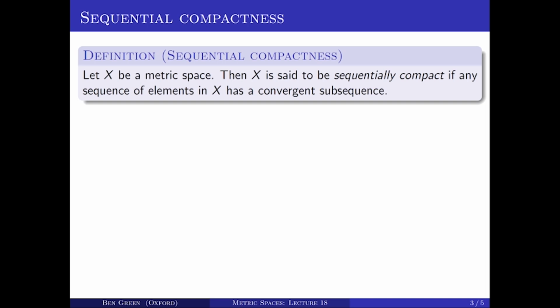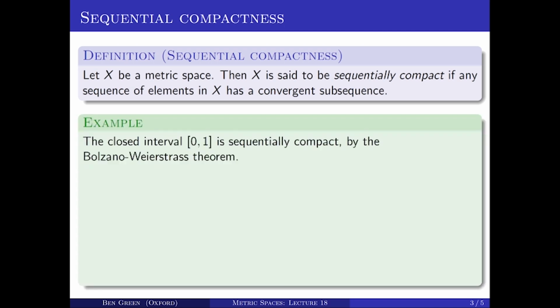Let X be a metric space, then X is said to be sequentially compact if any sequence of elements in X has a convergent subsequence. So no matter what sequence x_n from n equals 1 to infinity you take, you can pass to a subsequence of it that has a limit. Let's give some examples. So the closed interval [0, 1] is sequentially compact, and that is what's usually known as the Bolzano-Weierstrass theorem.